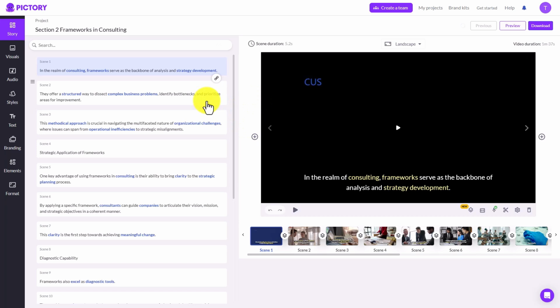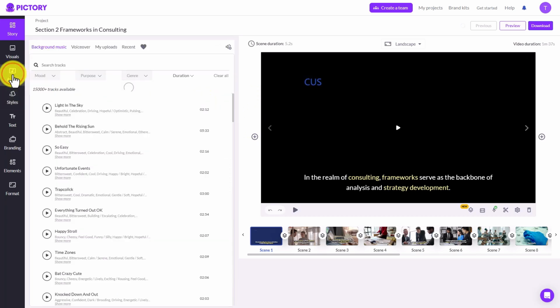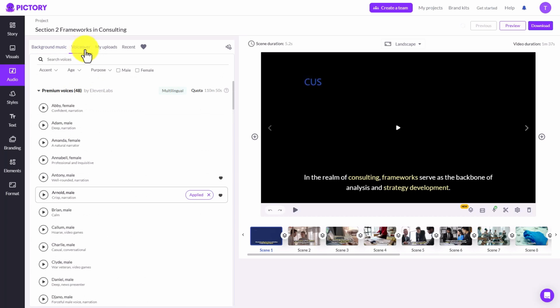What will happen after Pictory starts your process is that you will have an audio section. In the audio section, you will see that you will have a voiceover available. It's here where you can choose a voiceover from 11 Labs to use in your video projects. And you'll see the premium voices here from 11 Labs in this area. You will then choose to apply one of the voices.